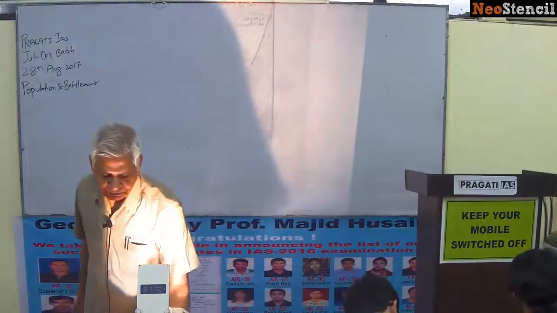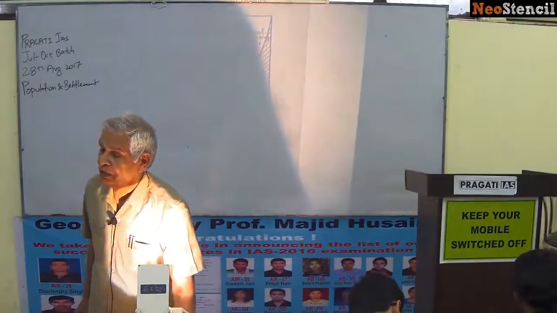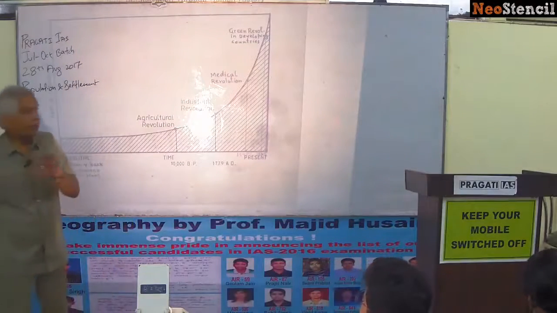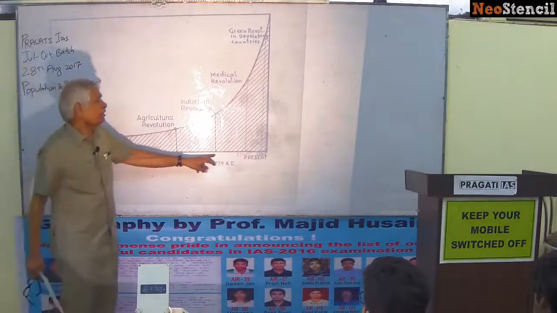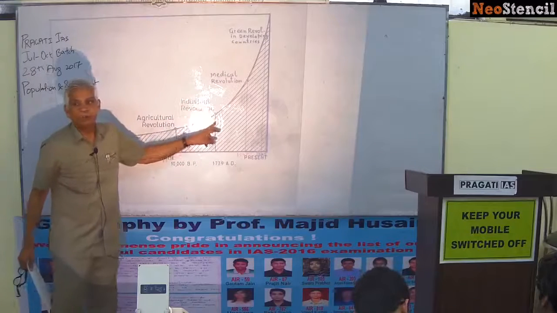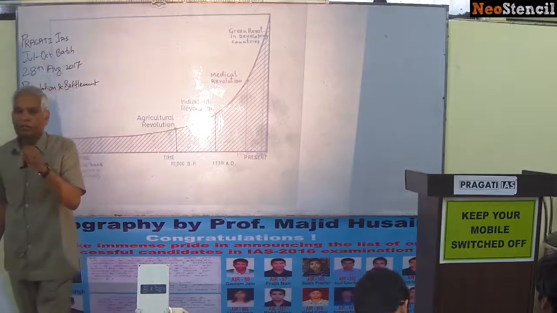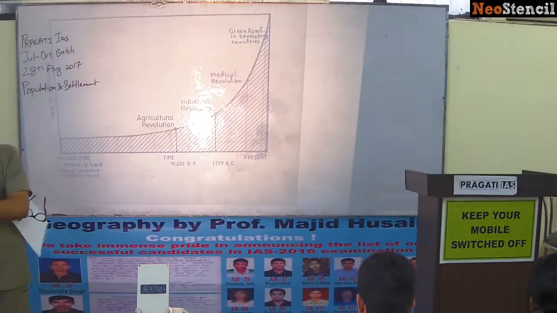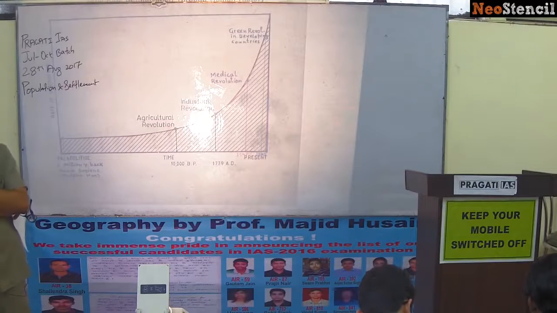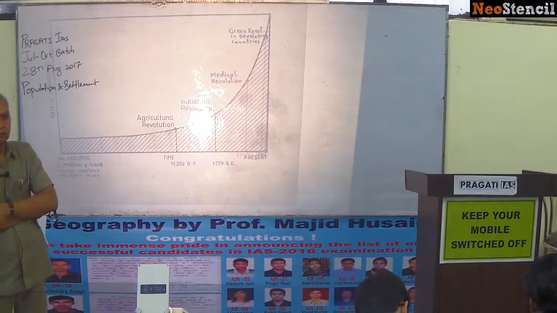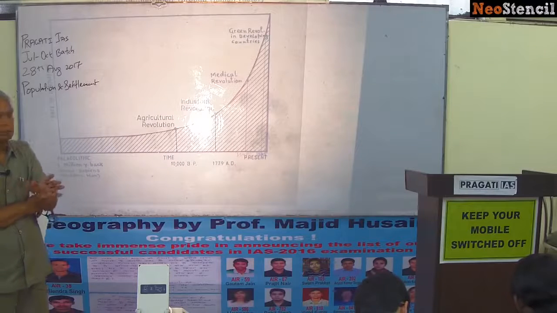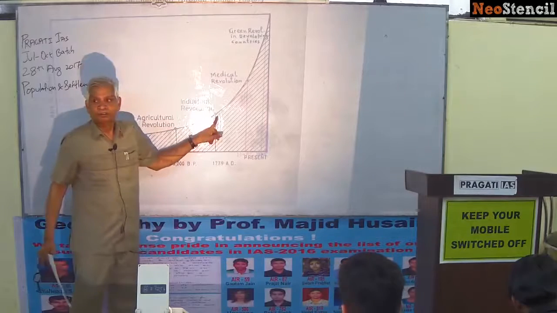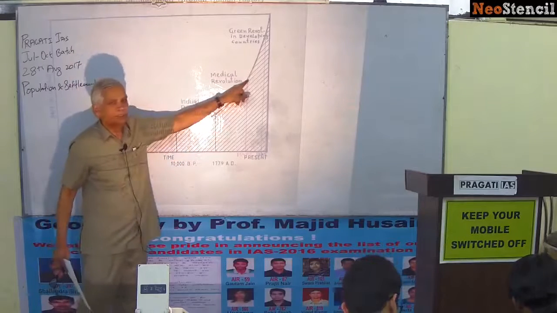The second thing that occurred in human history was the Industrial Revolution. Industrial Revolution in Britain, this is 1779. Industrial Revolution started from Britain, spread in Europe and then to other parts. In the Industrial Revolution, muscle power was replaced by mechanical power. Steam engine and factory came. So after this, man started producing more goods. There was more increase in population.